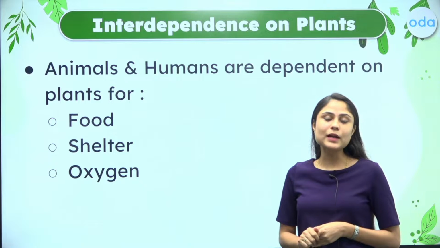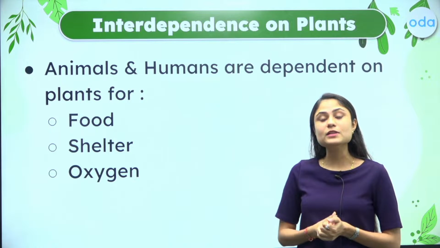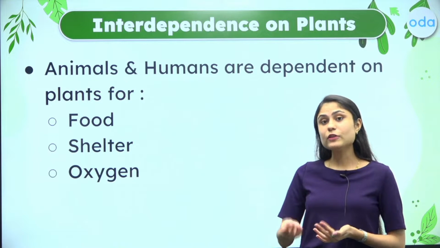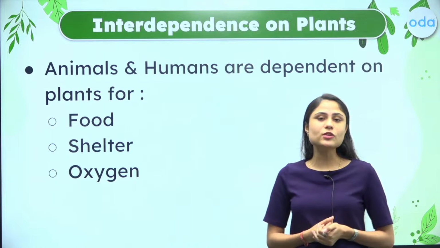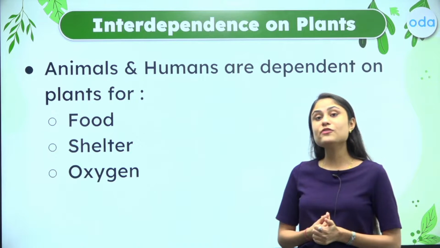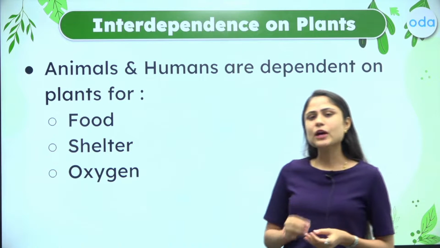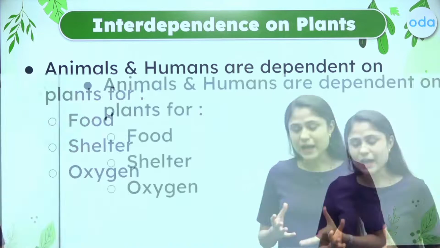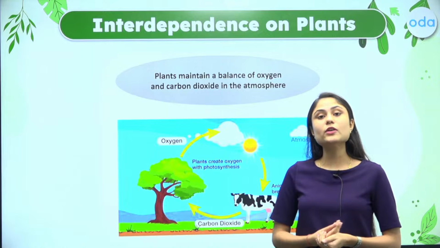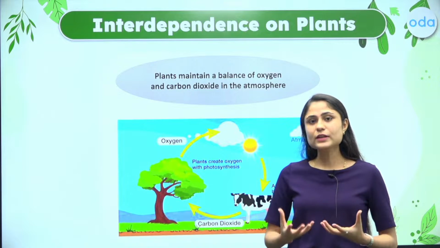Second, we are dependent upon the plants for shelter as well. They do provide us the shelter. In the case of animals, the plants are their homes. They make their nests or their homes in the plants. However, for humans, we take wood, which is very essential for constructing our shelters. Other than that, we are also dependent upon the plants for oxygen. Right? We all are aware of the process of photosynthesis. In that process, we as humans or animals are all producing a gas, that is carbon dioxide. We are all releasing it when we respire.